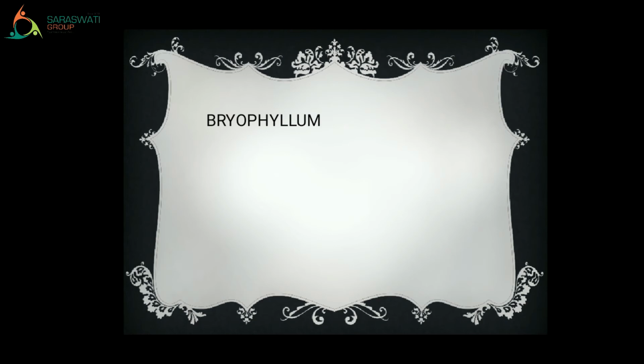Bryophyllum. What is the meaning of it? See, it is a group of plant species. Now, for grade 5, you just have to understand that there is a certain group of plant species which is known as bryophyllum. About this type of plant species you will study in higher grade, right? So right now just remember that it is a group of plant species. See the picture.